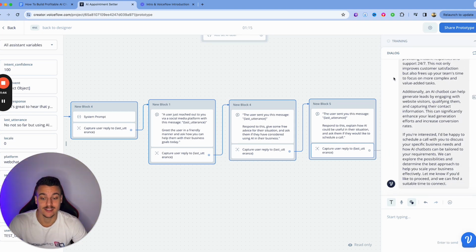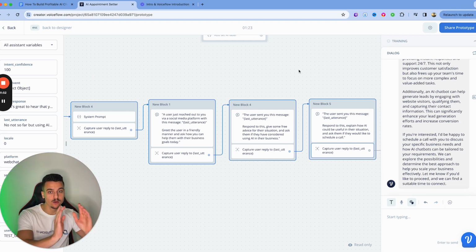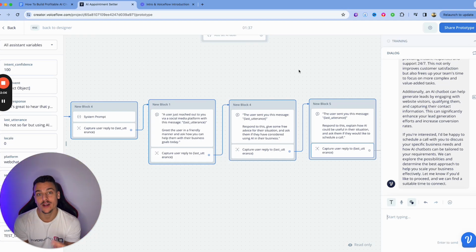Again, very long response. Now, a quick hack, if you want to limit the length of the response, is at the end of this prompt, you could say, limit your response to 200 characters, 300 characters, 500 characters, and if you tell the AI to limit it to 200 characters, it's going to do a good job of sticking to that. It won't be precise because it doesn't count every character, but it will estimate the 200 characters. If you tell it to stick to 20 words, it's going to have a much harder time limiting the length. So always limit your prompting with characters to ensure that the message isn't that long. In this case, we're just going to leave it.